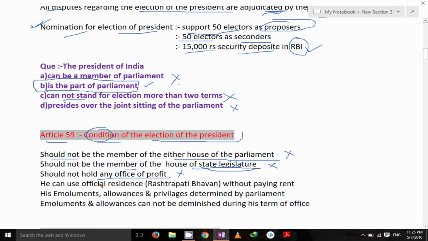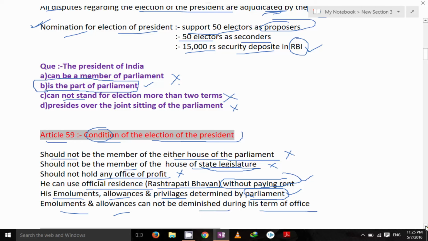Then next, he can use official residence, that is Rashtrapati Bhavan, without paying any rent. Wow, that's nice, without paying any rent. Then next one, his emoluments, allowances and privileges determined by the parliament. Who determines the privileges and allowances of the President of India? It is parliament. Emoluments and allowances cannot be diminished during his term of office.